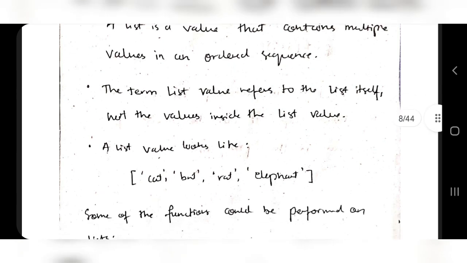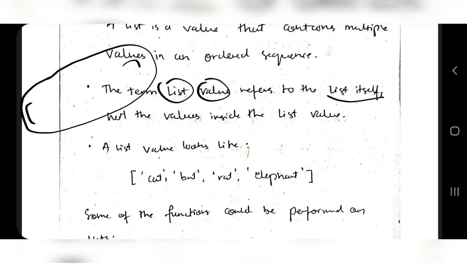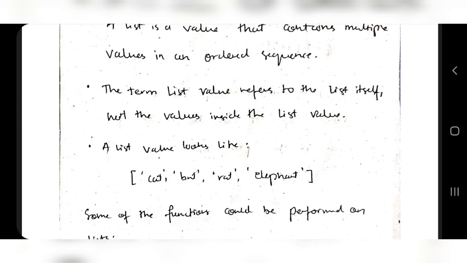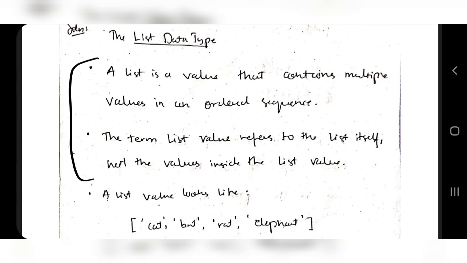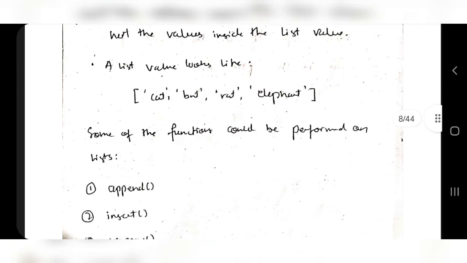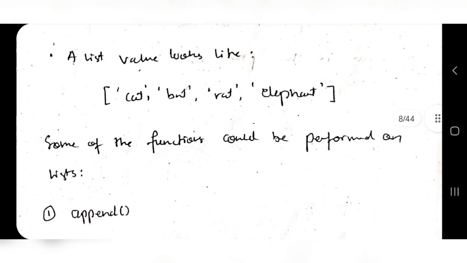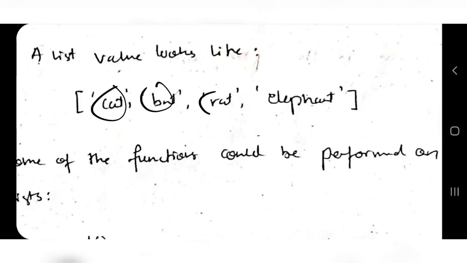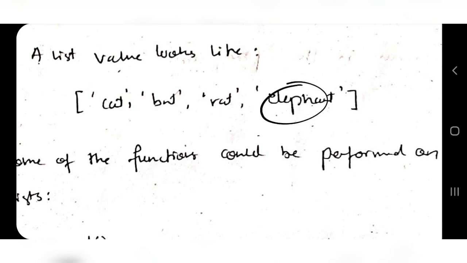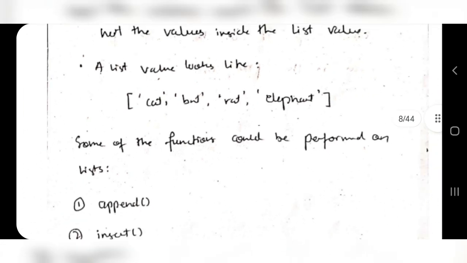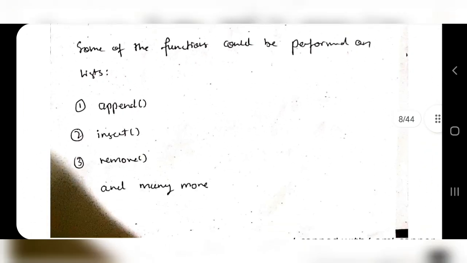The term list value refers to the list itself. It does not refer to the list items. If I tell about a list value, what does list value mean? The whole list, and inside that are the list items, but list value means the whole list, not the individual items. So these are 2 things you have to write about the list: definition and some more details about it. And you can give an example like this. A list value looks like cat, bat, rat, and elephant. So here 4 items are there. These 4 items are arranged in ordered sequence, and these are under the square brackets. So these are the 4 items which the list is made up of. Some of the functions which can be performed on a list are append, insert, and remove.